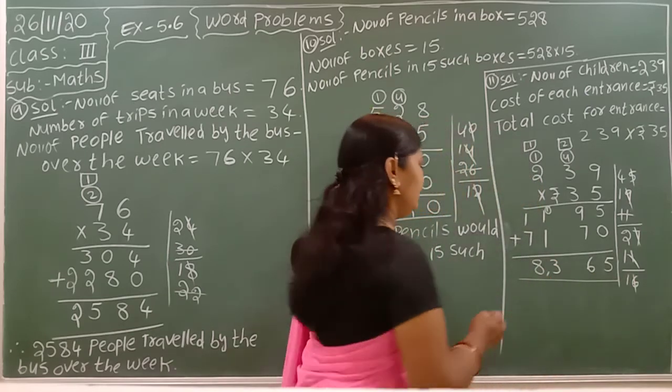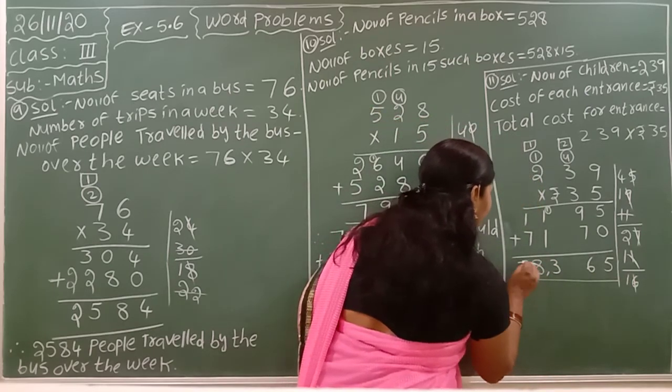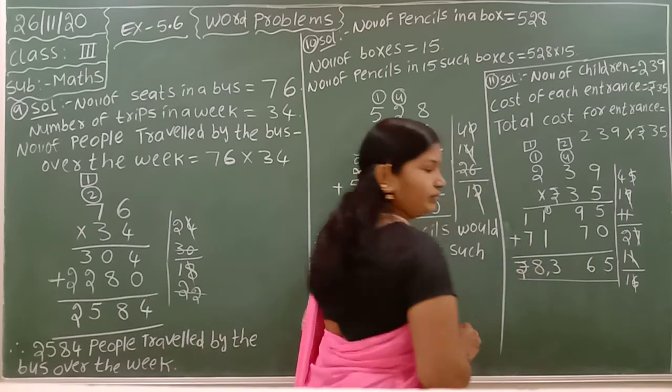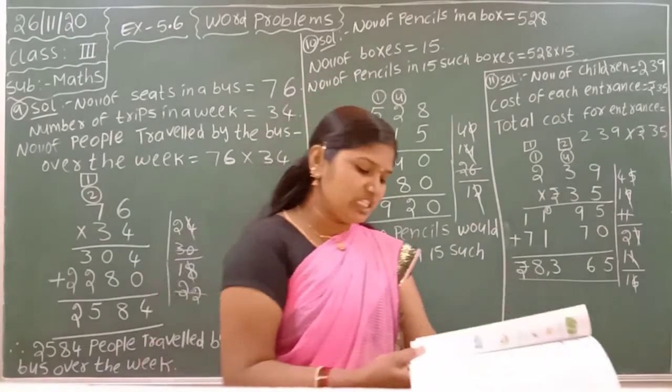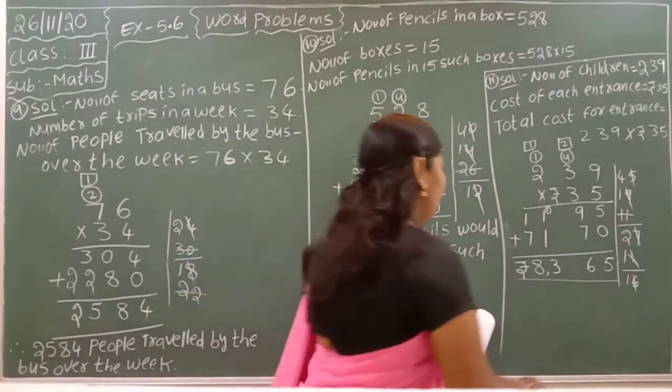Okay. It is rupees, so keep the rupee symbol. Here you have to write down how much money was paid at the entrance.